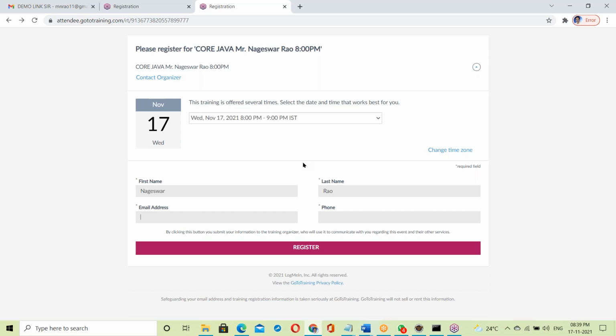Next week is not necessary. Filling the form is not an issue, it takes just 10 seconds. Fill within 10 seconds and submit. That's it.